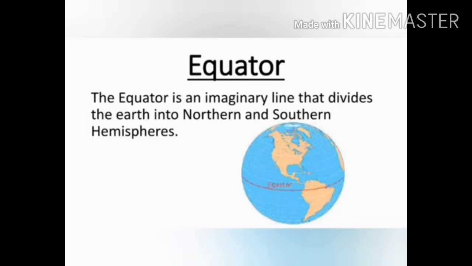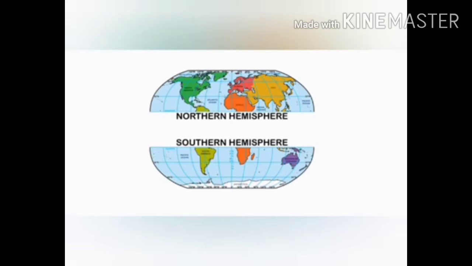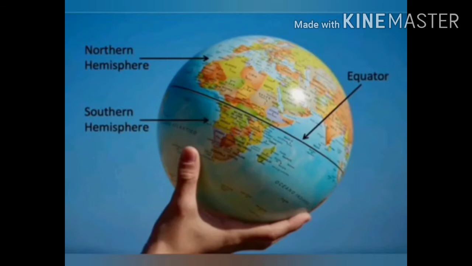The equator is an imaginary horizontal line that runs around the middle of the earth and divides earth into two equal halves called hemispheres, the northern hemisphere and southern hemisphere. What is a hemisphere? That means a sphere divided into half. That is why it is called a hemisphere.